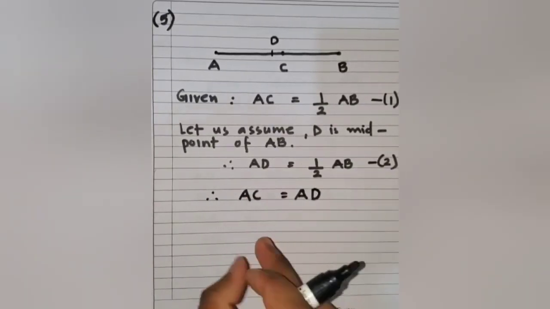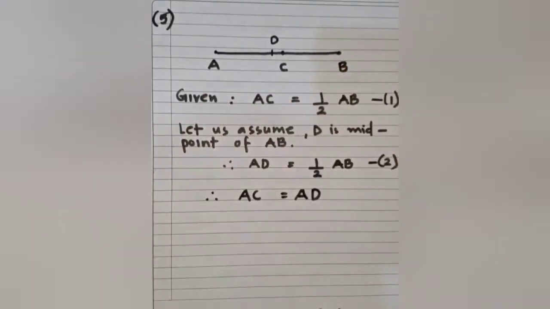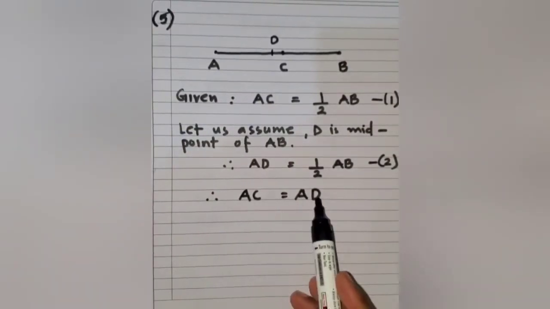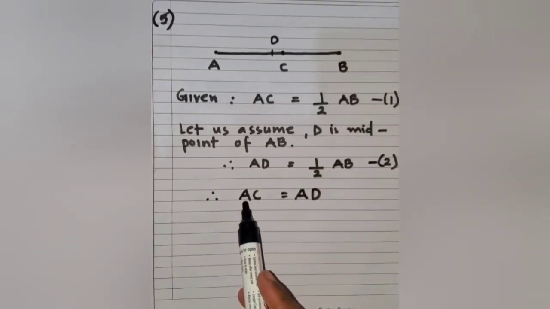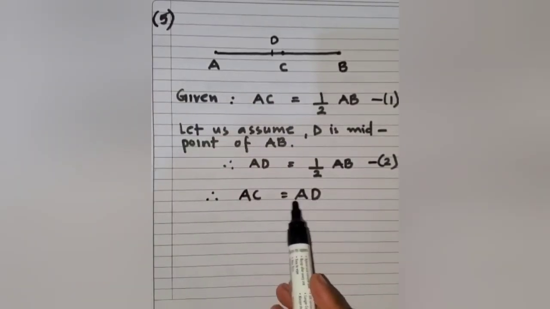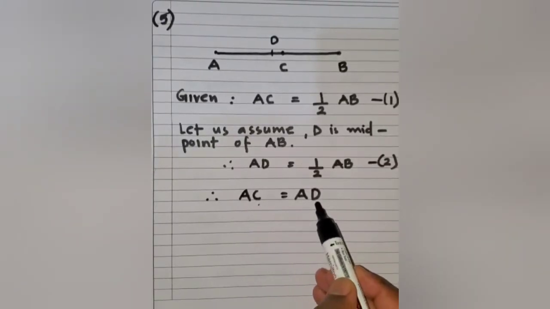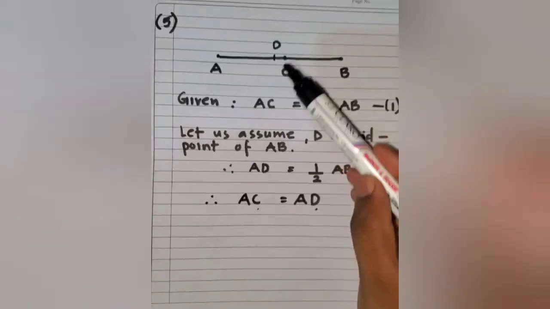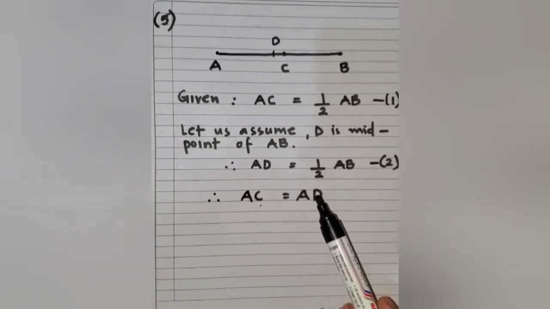That means the length of AC will be equal to the length of AD in this given figure. This is only possible when point C and point D are the same. I repeat, AC will be equal to AD only and only when point C is the same as point D. And we know that a given point cannot be named by two different alphabets. Hence, it is not possible that this given line segment will have two midpoints.